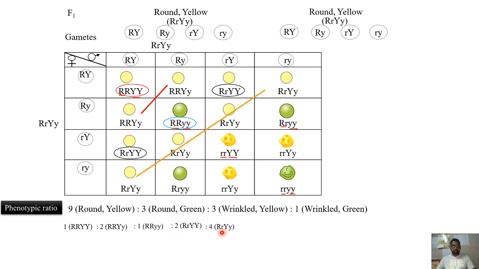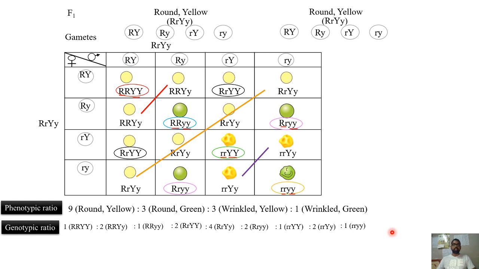4 capital R, small r, capital Y, small y. 2 capital R, small y, small y. 1 small r, capital Y. 2 small r, capital Y, small y. And 1 will be small r, small y. So the genotypic ratio is 1 is to 2 is to 1 is to 2 is to 4 is to 2 is to 1, 2 is to 1. That's how you can get the genotypic ratio of the dihybrid cross.